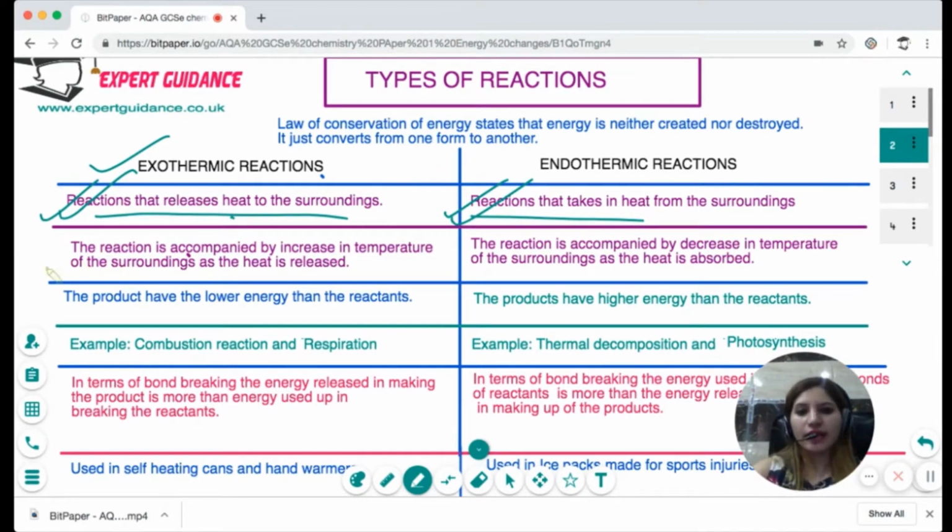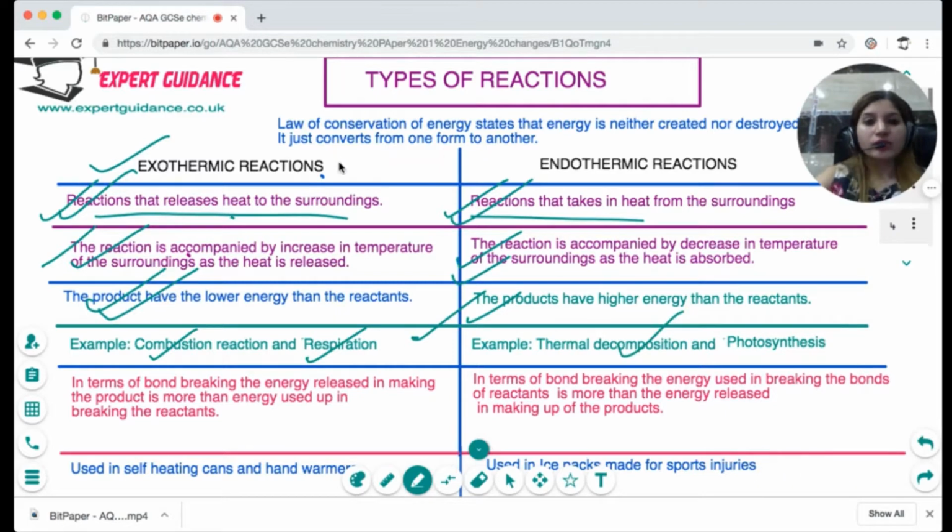On the other hand, endothermic reactions are accompanied by a decrease in temperature of the surroundings as the heat is absorbed. Now, in an exothermic reaction, as you're releasing heat to the surroundings, naturally the product energy will come down. So the products have lower energy than the reactants in an exothermic reaction, and in an endothermic reaction, the products have a higher energy than that of the reactants. Examples of exothermic reactions are combustion and respiration. Examples of endothermic reactions are thermal decomposition and photosynthesis.